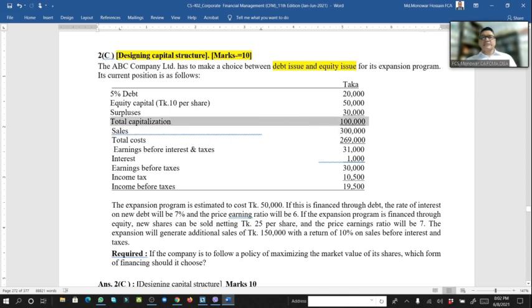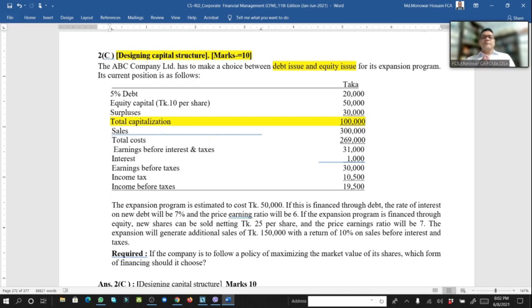Look here, this is the total capitalization, including debt, equity, surplus of fund, and general reserve, because all items are owned by the equity holders. This is the figure. And if we see the sale, 3 lakh, total cost 2,96,000, earning before interest and tax is 31,000, and interest 1,000, earning before tax 30,000, and paid the income tax, that was 10,500.